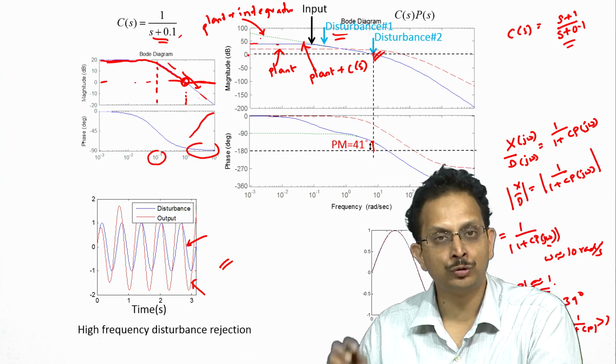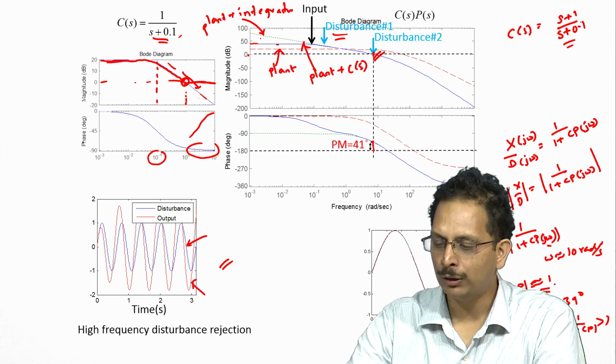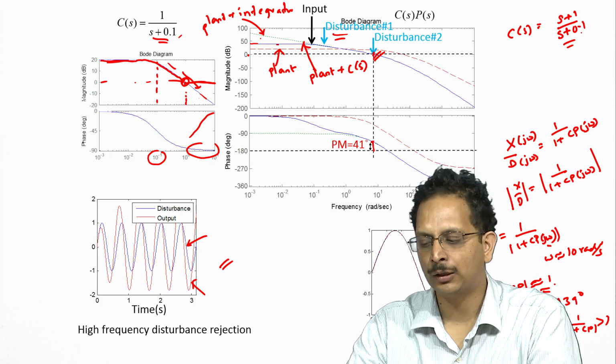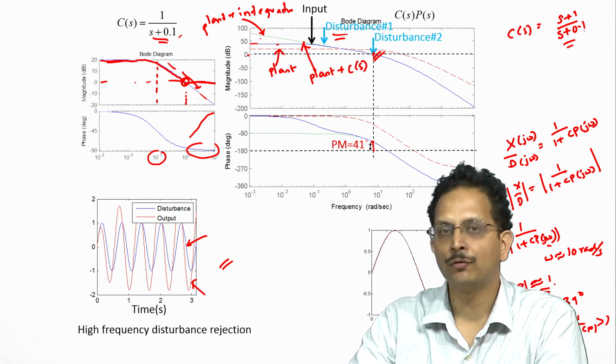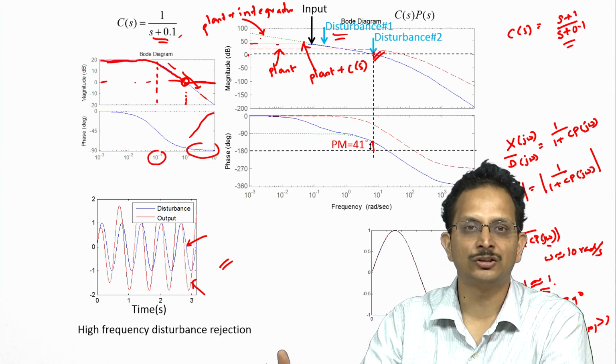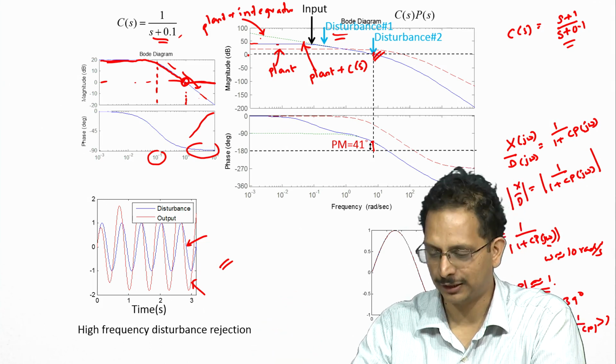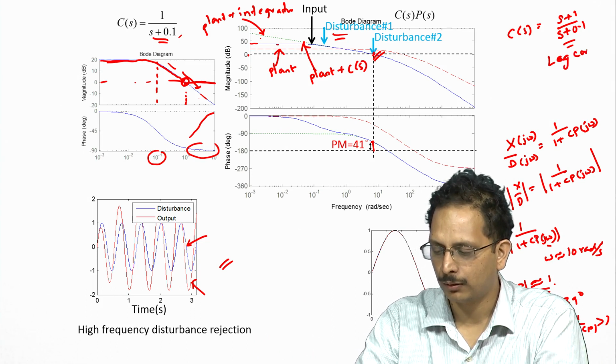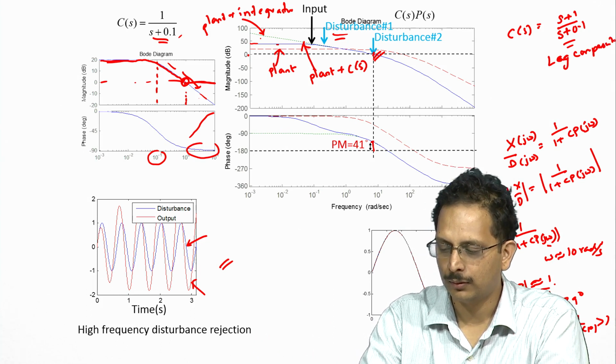Now one could choose to use this as the controller, and if one notices here we have the location of the 0 at 1 and the location of the pole at 0.1, and therefore this structure resembles the structure of a lag compensator. So indeed this is a lag compensator.